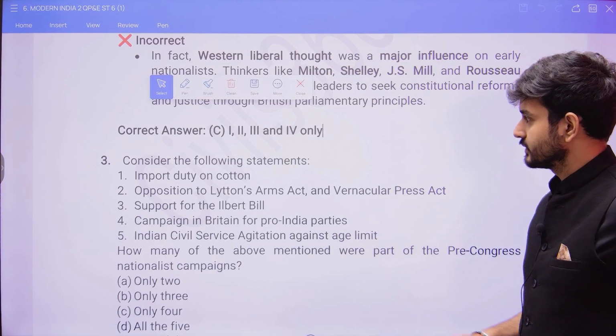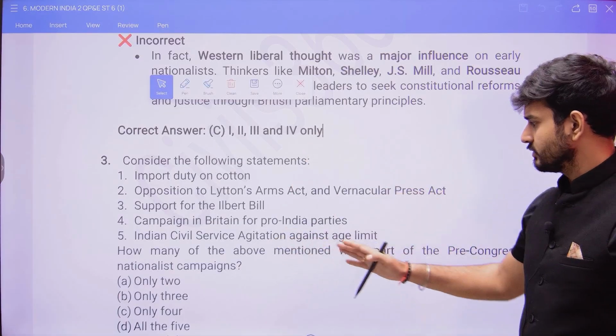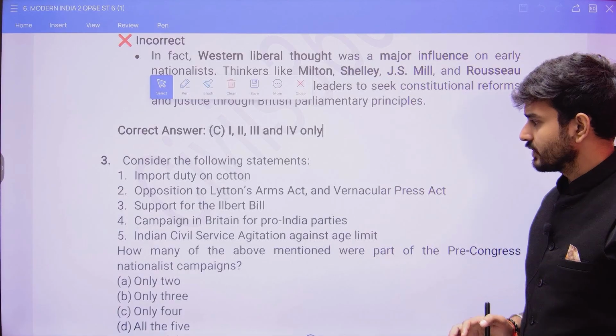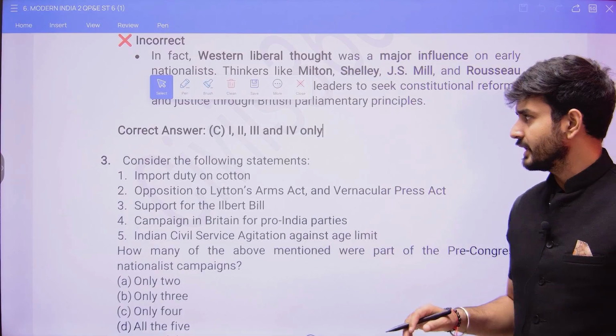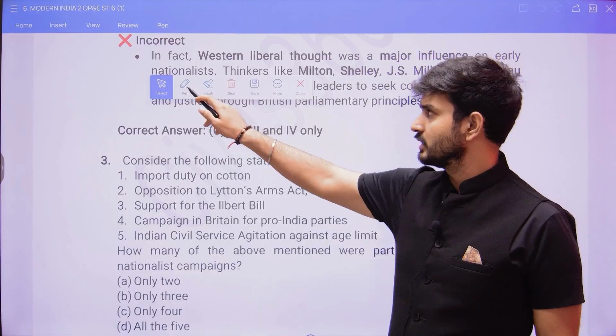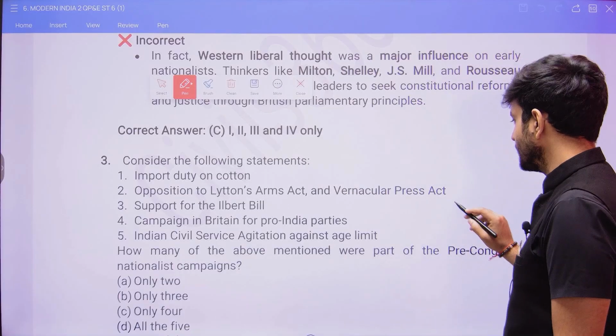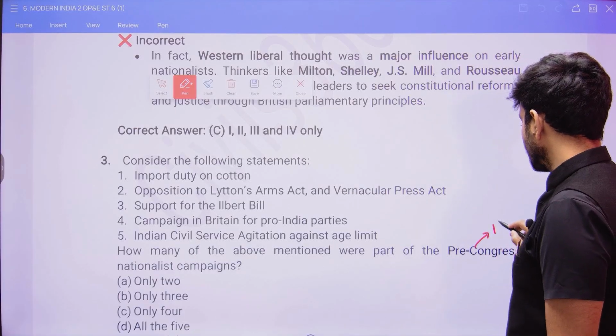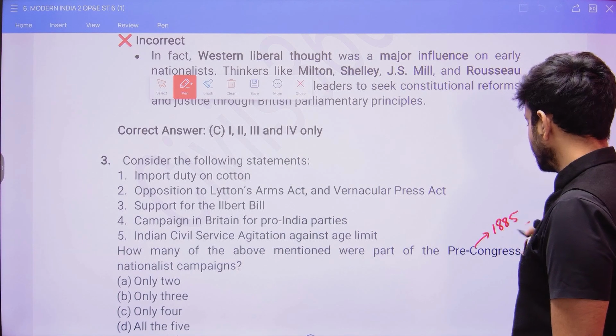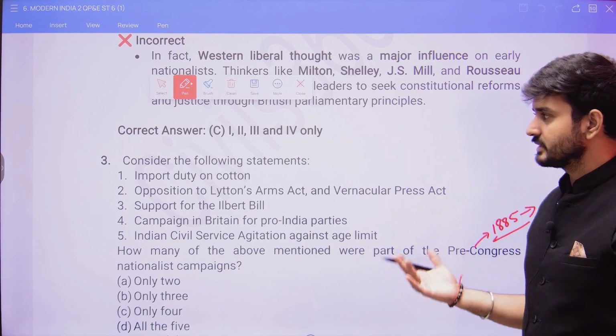How many of the above mentioned were a part of the pre-Congress nationalistic campaigns? Pre-Congress nationalistic campaigns means what? The Congress was created in the year 1885. So prior to 1885, which were the elements that happened?